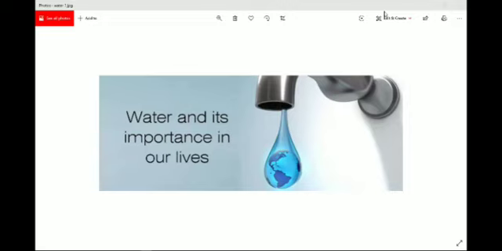Okay. So first of all, before we go into a detailed discussion of the scarcity of water, you all are aware of why water is important in our lives, isn't it? This is a recall of the knowledge that you already have, and that is why we do a lot of activities to conserve water in our lives, isn't it?